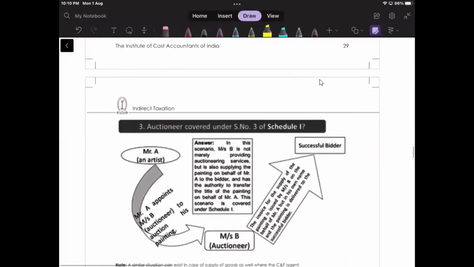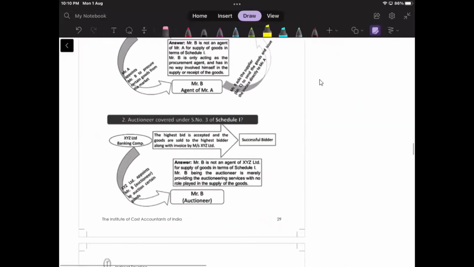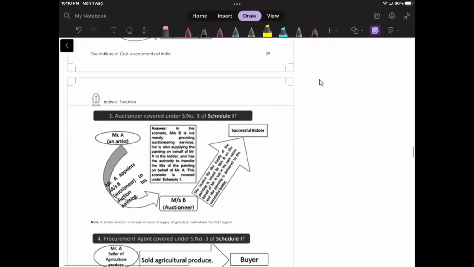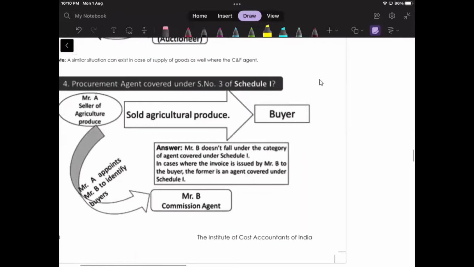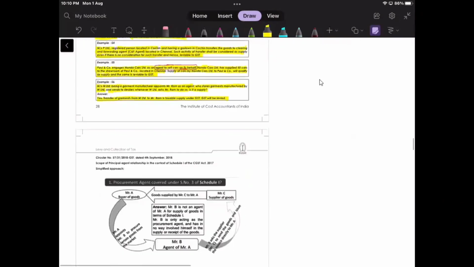So see, procurement agent and auctioneer, what we'll see is that if they are doing anything on behalf of the person, okay, that will be considered as supply, and if not, then no supply. See, Mr. B doesn't fall under the category of agent covered under Schedule 1 in a case where the invoice is issued by Mr. B to the buyer. The former is an agent covered under Schedule 1. Correct. So we'll see this tomorrow.